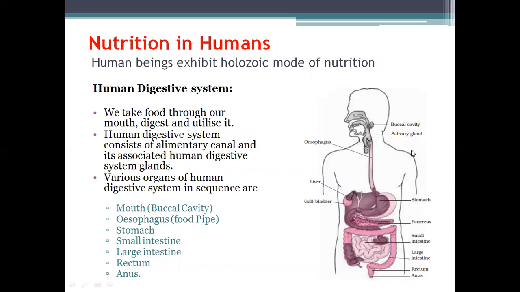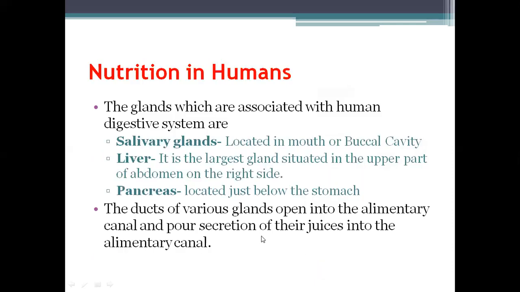Now, this is our human digestive system. The digestive system starts from the mouth and ends in the anus. It consists of the mouth, esophagus or food pipe, the stomach, small intestine, large intestine, rectum, and anus. The basic glands involved in the digestion process are the salivary glands, liver, and pancreas.